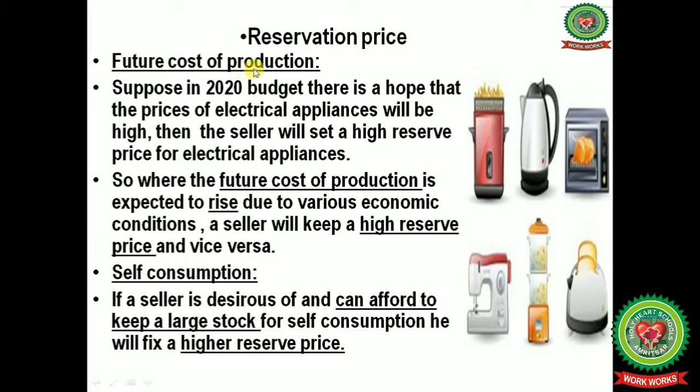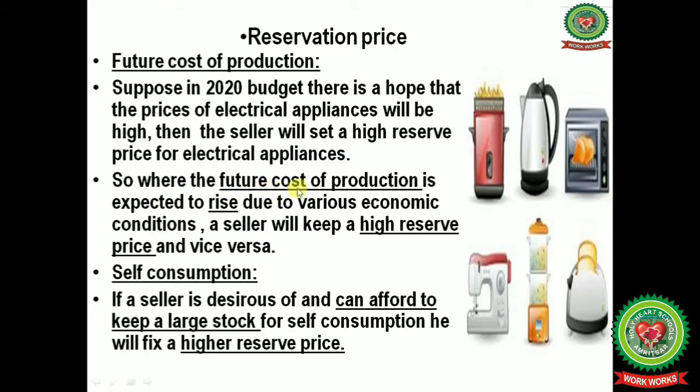Next one is future cost of production. Suppose in the 2020 budget there is a hope that the prices of electrical appliances will be high. Then the seller will set a high reserve price for electrical appliances.